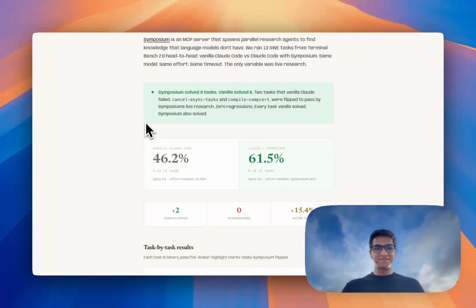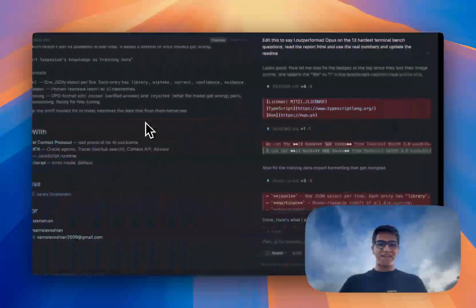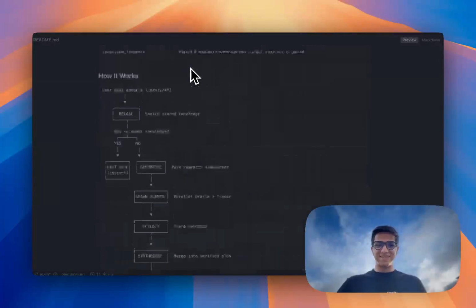All right. Hey, Arlen. I outperformed Claude Opus 4.6 by 15.4% with Nia. And here's how I did it. So the idea is, let me open the README.